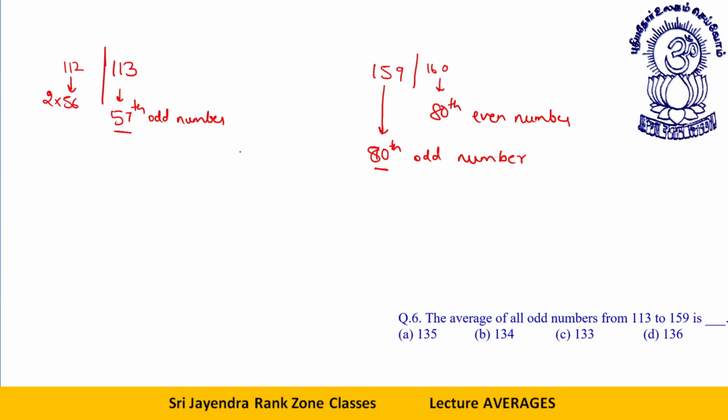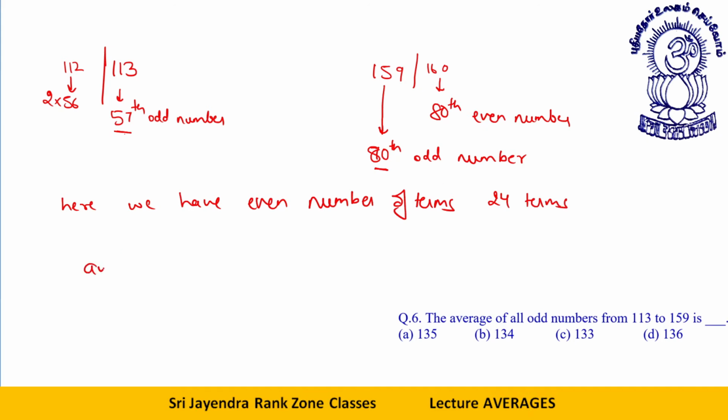If I go from 57 to 80, one is an odd term and the other is even, which clearly means we have an even number of terms. 80 minus 56 is 24. We have 24 terms.